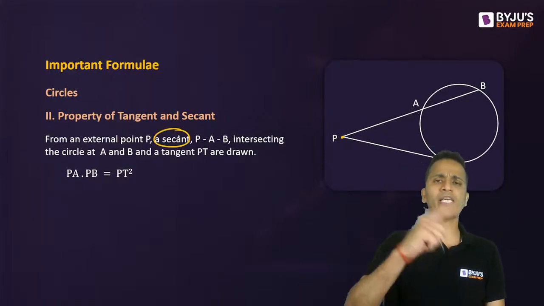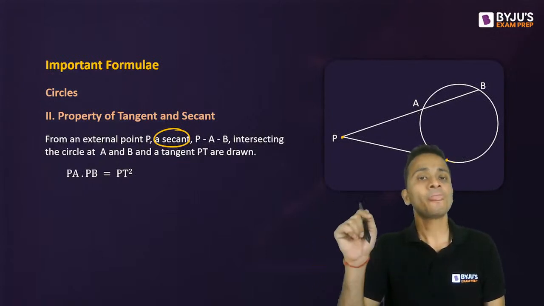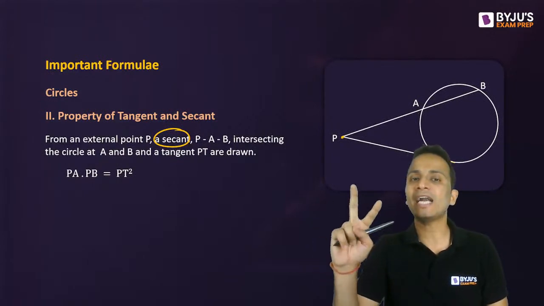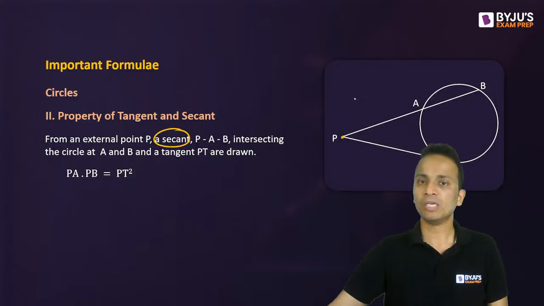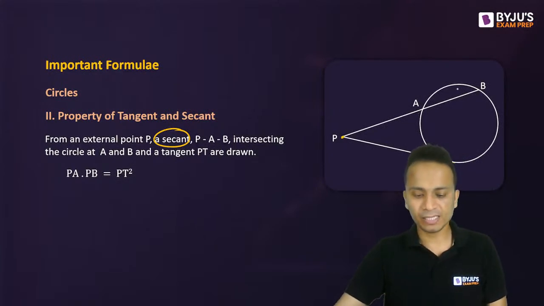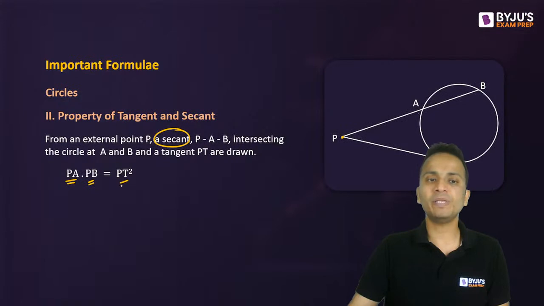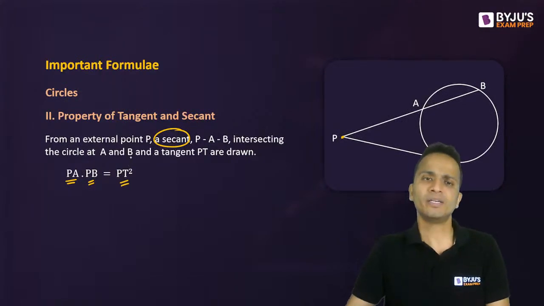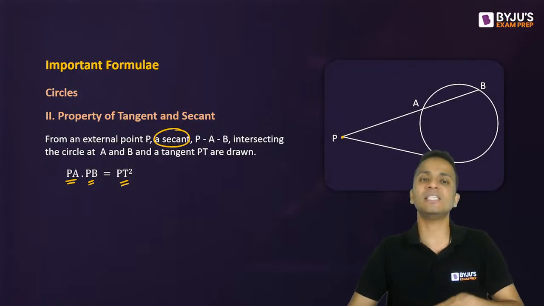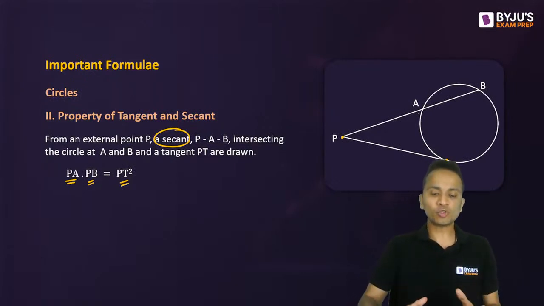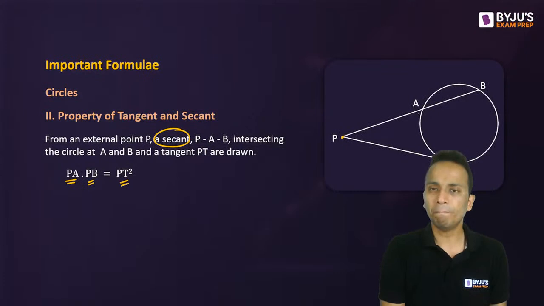What is a secant? From an outside point, we draw a line which will intersect the circle at 2 points. So PAB is a secant. According to the property, length PA multiplied by PB will always be equal to PT square. Again, this is a very common property as far as tangents and secants are concerned. PT square is equal to PA into PB.